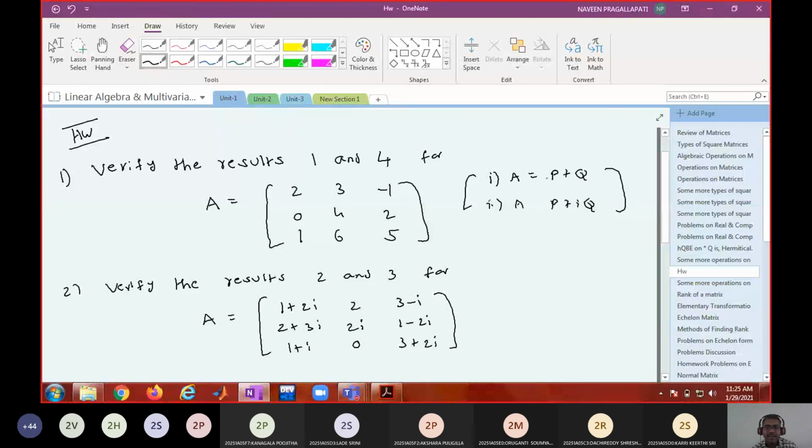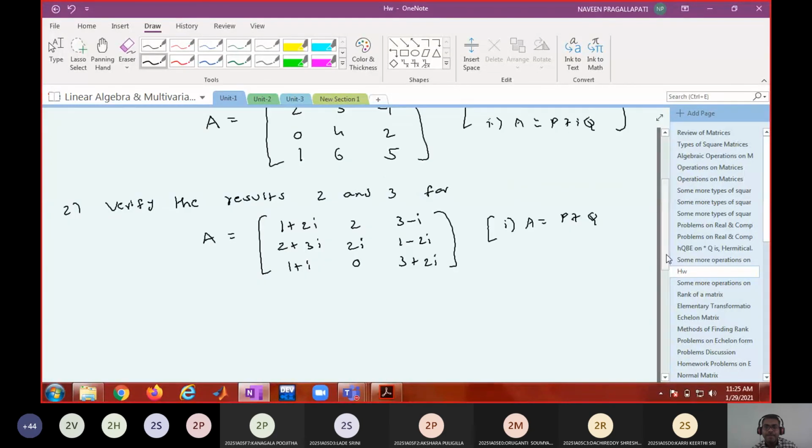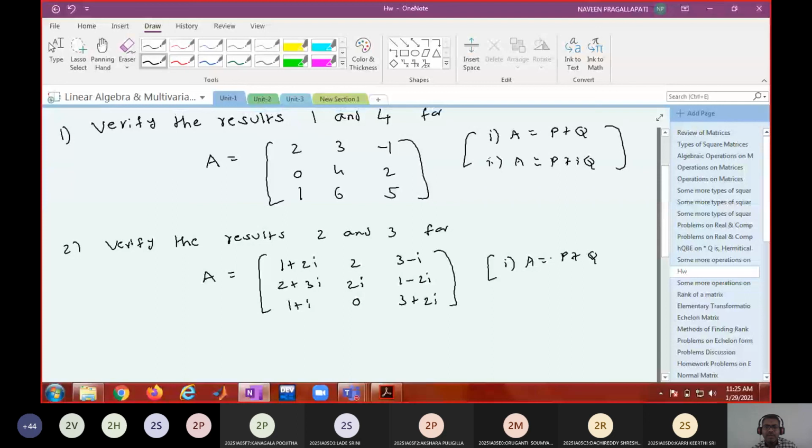In a similar way, in this case, express A equal to P plus Q, where P is Hermitian and Q is skew Hermitian. Second one, A equal to P plus iQ, where both P and Q are Hermitian.